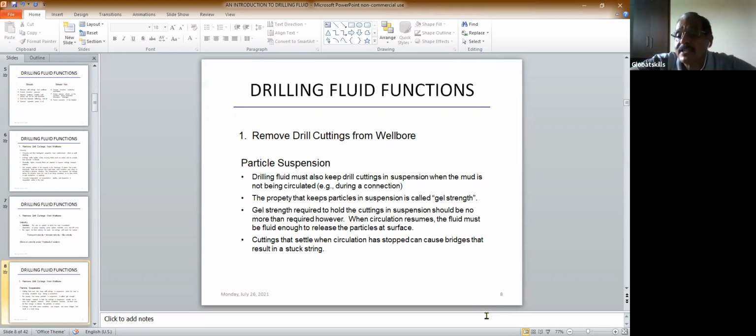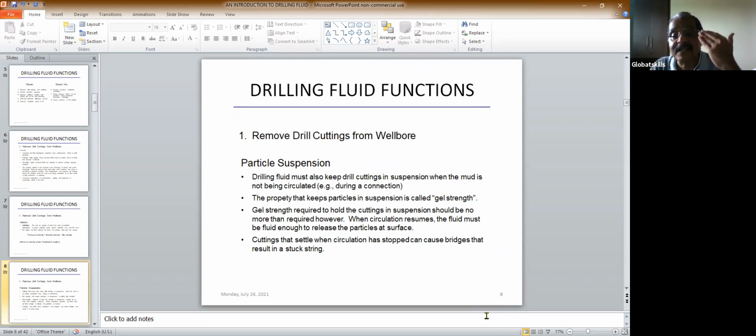The velocity exists when the mud is flowing, that means the pump is running. But when you stop the pump, the cuttings will start falling down. So the mud should have the capacity to keep the cuttings in suspension. When the mud is not circulated, they should remain in the suspended condition.